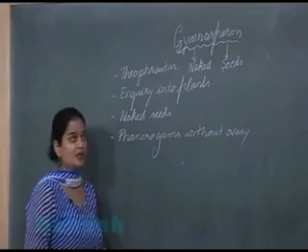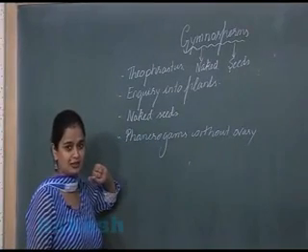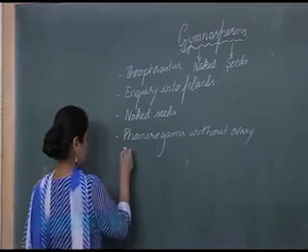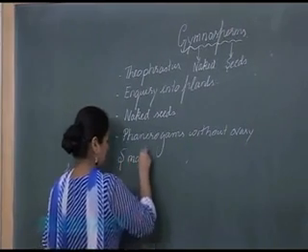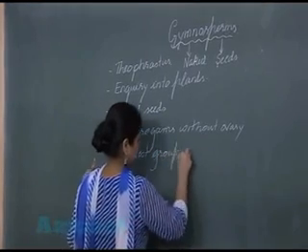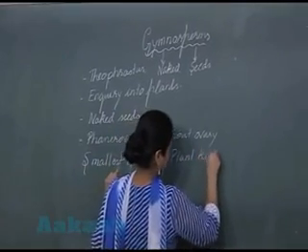Now here, in the gymnosperms, I have to start with the general characters. So here we will study the general characters. Before that, write that the gymnosperms represent the smallest group of the plant kingdom.